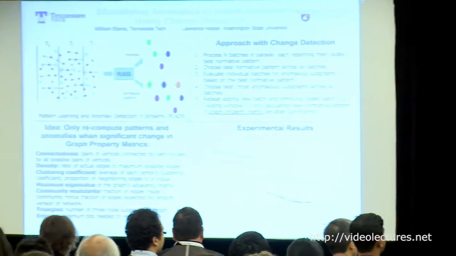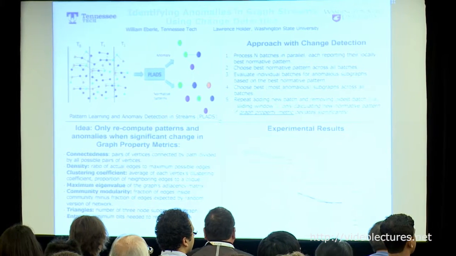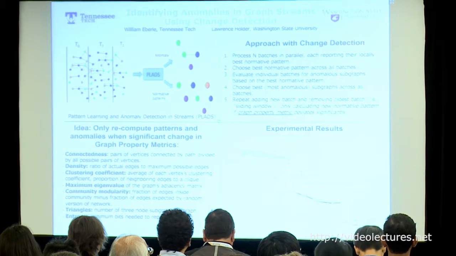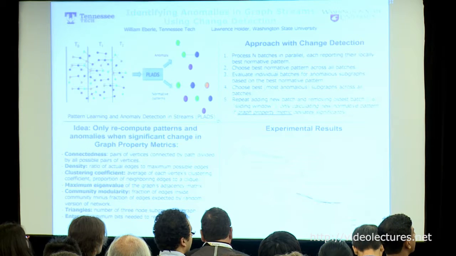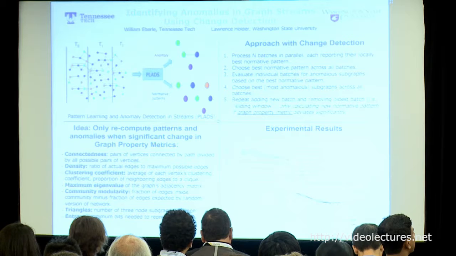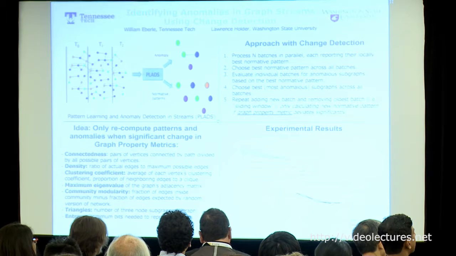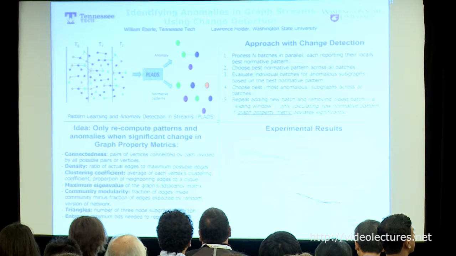So first of all, the definition that we use of an anomaly, it's not really an outlier. We look at normative patterns, and then we look for unusual changes to those normative patterns. So that's the type of anomaly we're after. So how do we speed this up even more? The main idea is to not run the pattern learning and anomaly detection until you have to. And so we looked at various different metrics over the graph stream, and we're looking for changes in those metrics. So as those metrics change, then we engage the pattern learning and anomaly detection.